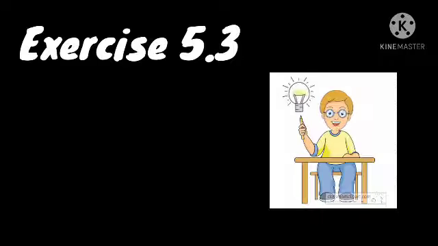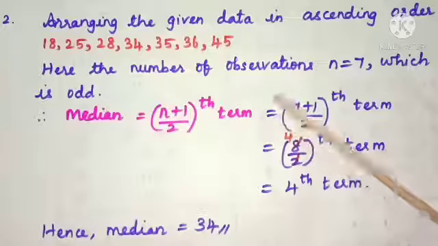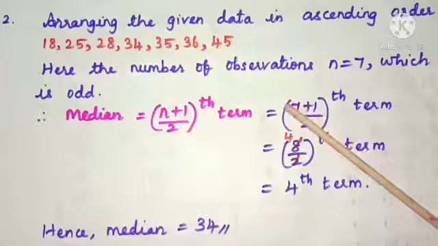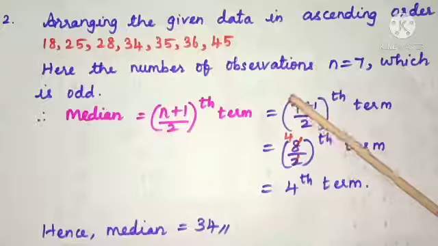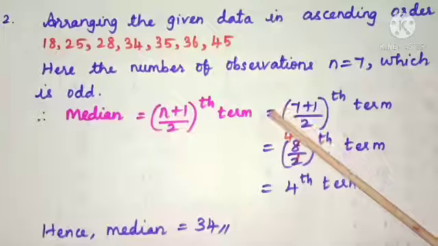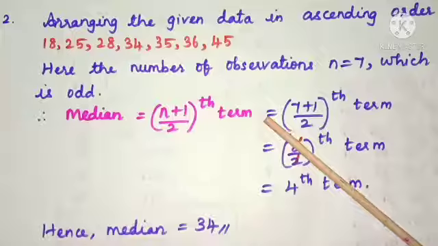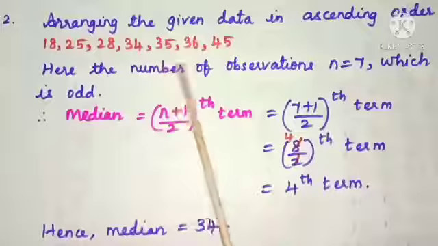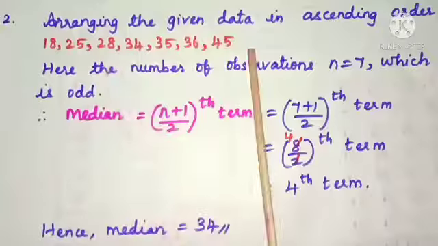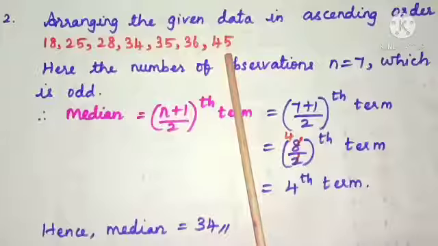Children, now let us see exercise 5.3 problems. 5.3, second problem. Find the median of the given data 35, 25, 34, 36, 45, 18 and 28. Now students, as our first step, arrange the data in ascending or descending order. Here we have arranged the given data in ascending order from smallest to biggest: 18, 25, 28, 34, 35, 36 and 45.